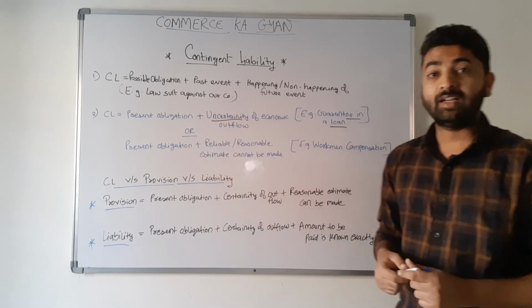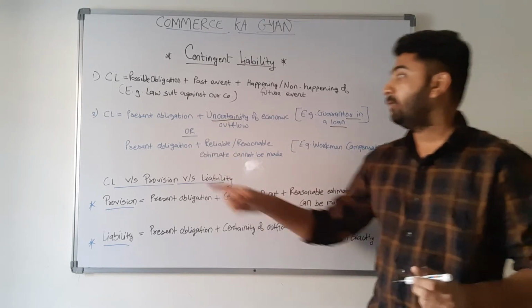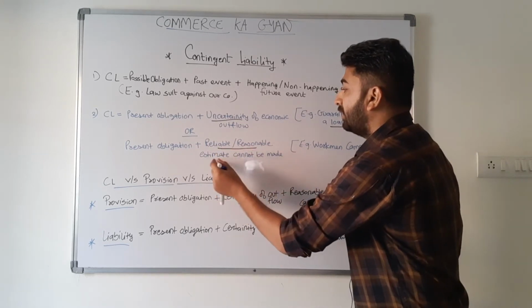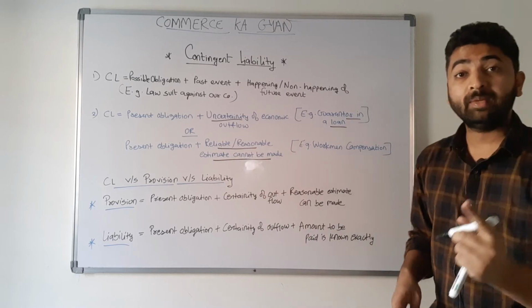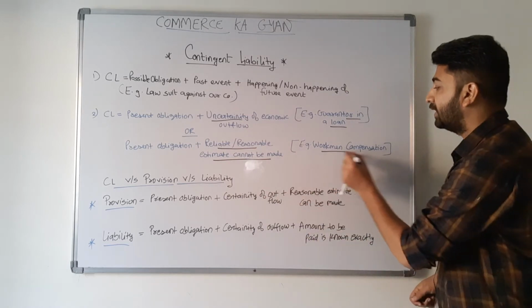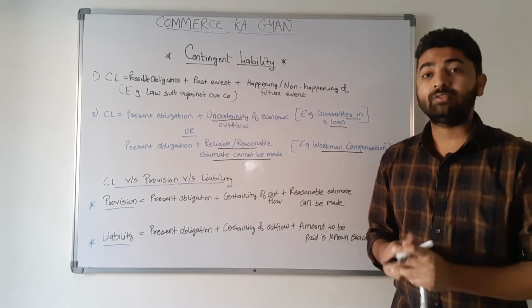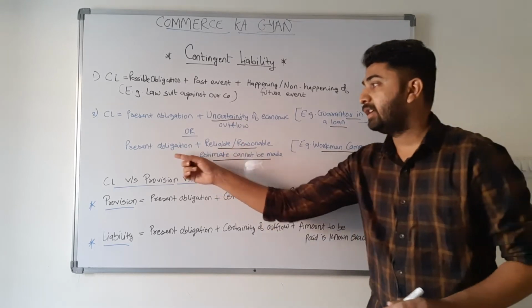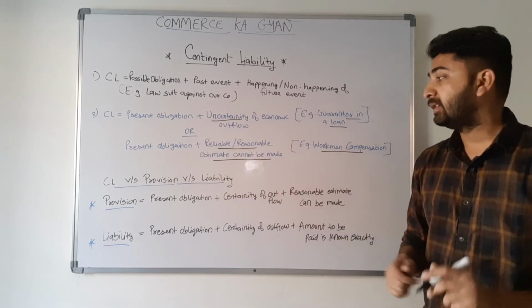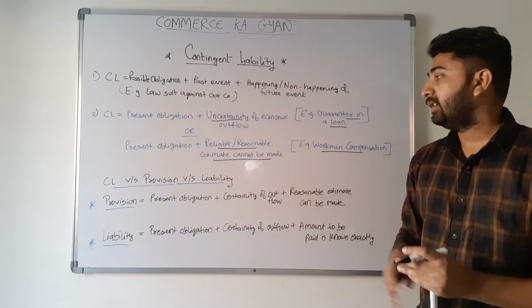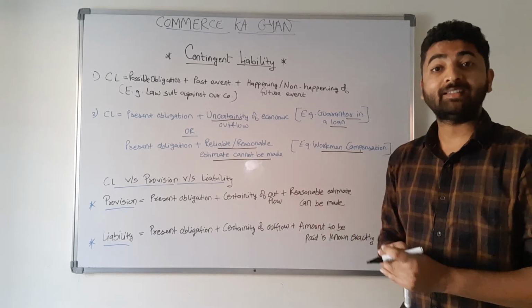in that case it will become a contingent liability. One more thing, if you have a present obligation but a reliable or reasonable estimate cannot be made, the word is cannot be made, and the example is workman compensation, in that case also it will be termed as a contingent liability. So what is the difference? Here also we have a present obligation, but a reliable or reasonable estimate cannot be made.